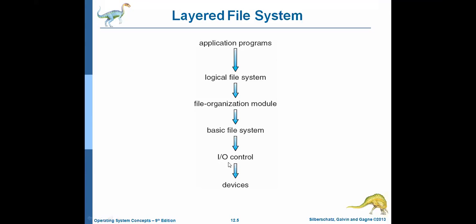Once it is converted to the low level hardware instruction, the instruction will be executed by the printer. Here, what device do we require? The printer device. So finally it will print the file A.